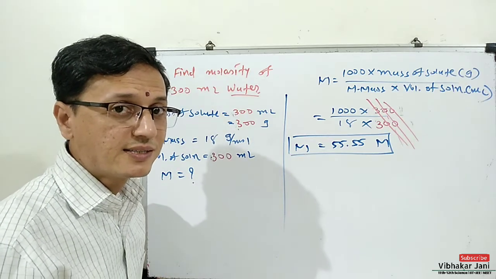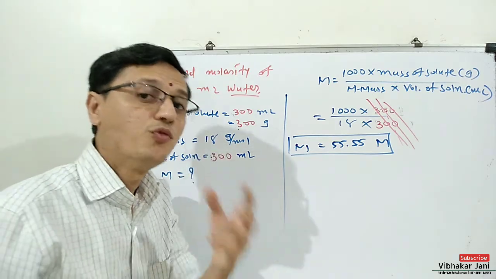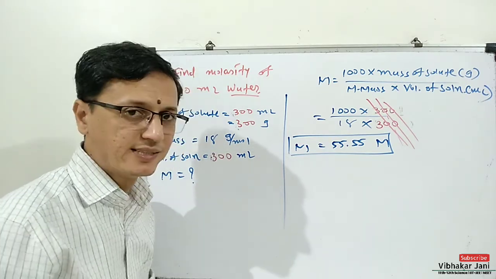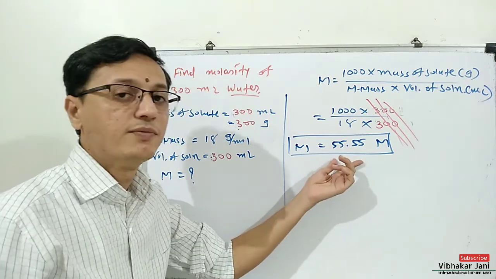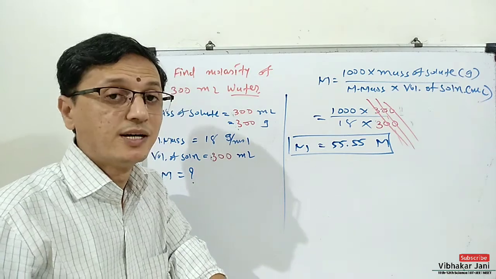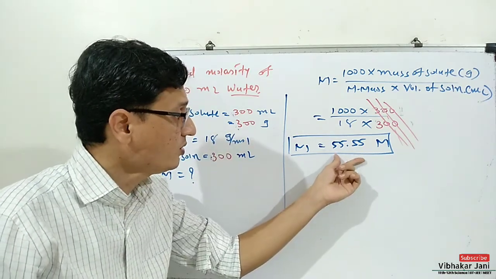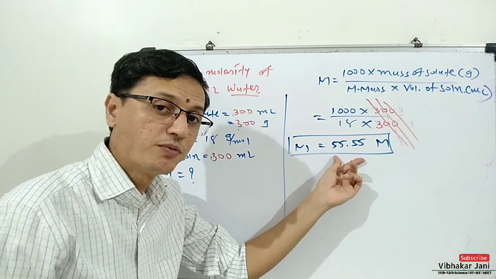So there is an interesting thing you can conclude. If you have any amount of water, in all cases the ultimate answer will be 55.55 molar. That means molarity of water will always have a constant value, that is 55.55 molar.